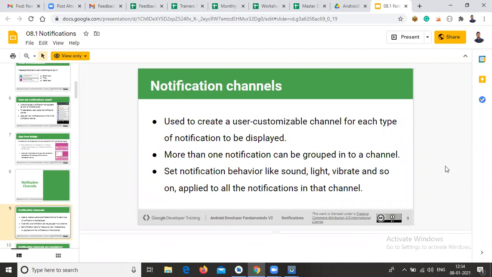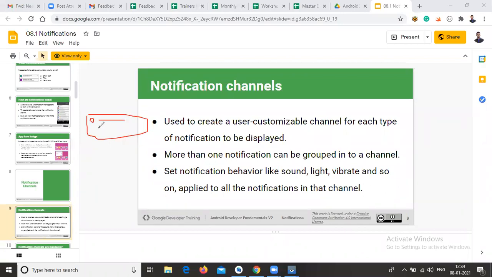Let us take an example of your WhatsApp. Your WhatsApp has 10 contacts, and 10 people send a message to you at a time. You will get 10 notifications in below versions. But in above versions it will be grouped as only one notification. Let us assume you are getting notifications here: you get the WhatsApp icon, and here it will display the new message or whatever it is.